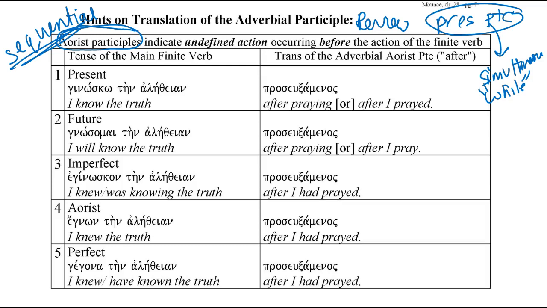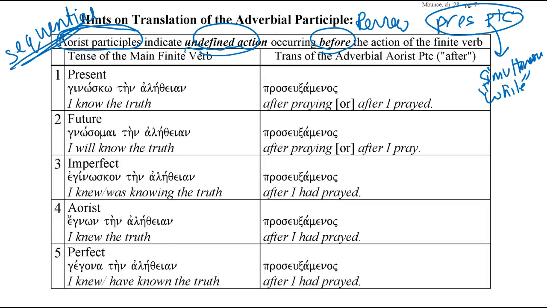So aorist participles are translated showing undefined action. Usually it's not an "-ing" form. It's just a simple verb action that's translated without the "-ing." The "-ing" translation is reserved for the present continuous participle. Aorist participles have undefined action, and the action of the participle happens before the action of the main verb. So first, the action of the participle, then the action of the main verb.